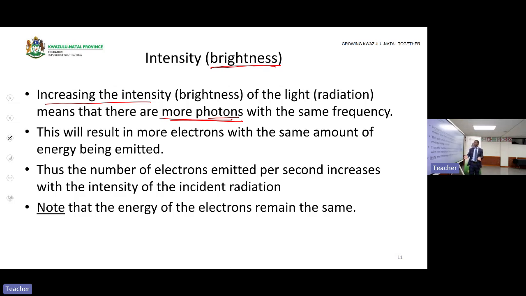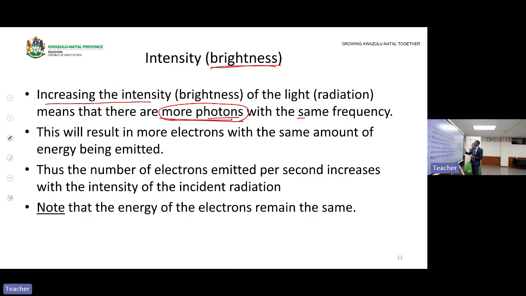I have more photons. That means more electrons will get a photon. This means more electrons will receive energy. Not to receive a greater energy, but receive the same energy. But more electrons will receive energy, so more electrons are emitted per second.